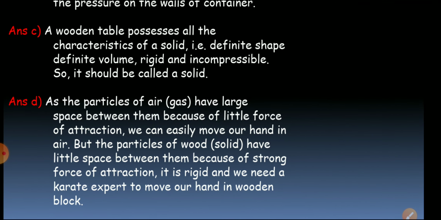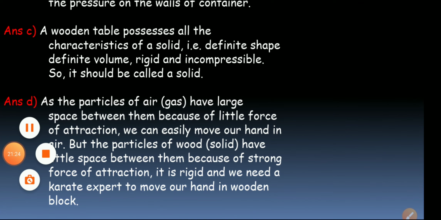As we all know, the particles of air, here gas, have large space between them, and because of little force of attraction between these particles, we can easily move our hands in air. Why is there large space between them? Because of the less force of attraction between them, and because of this large space we can move our hand very easily in air. But the particles of wood, that is solid, have little space between them.